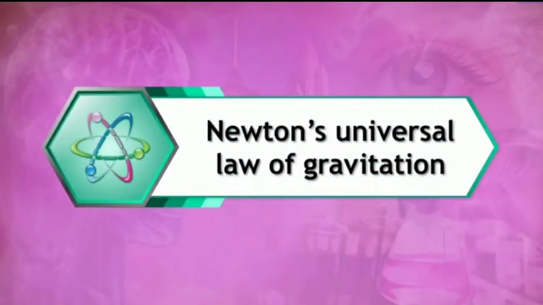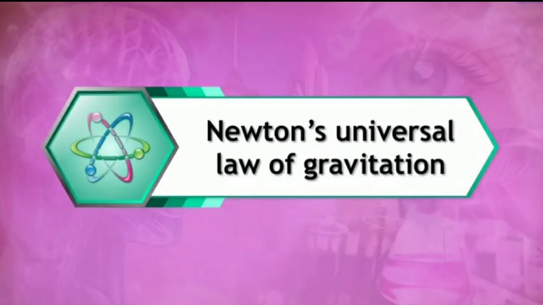Children, now let us learn the next subtopic, that is Newton's universal law of gravitation. We have just learned Kepler's laws, right? All of those considerations, including Kepler's laws, led Newton to formulate his theory of universal gravity.